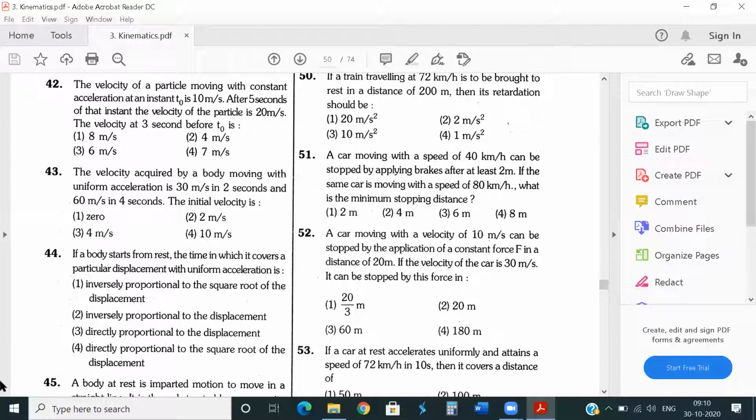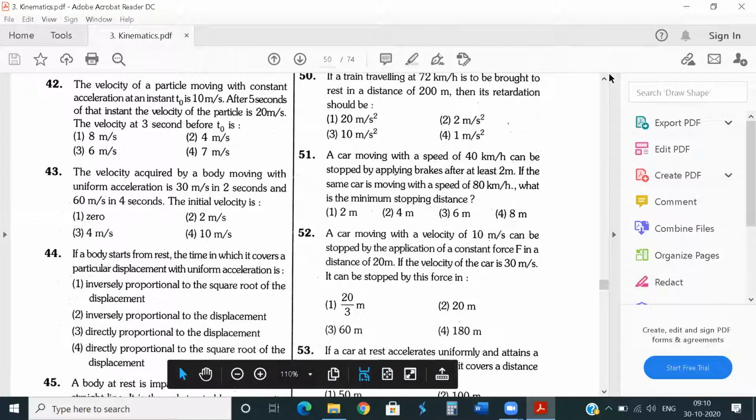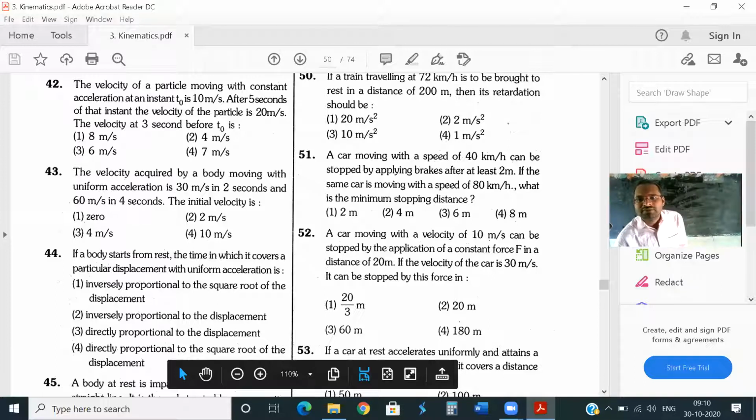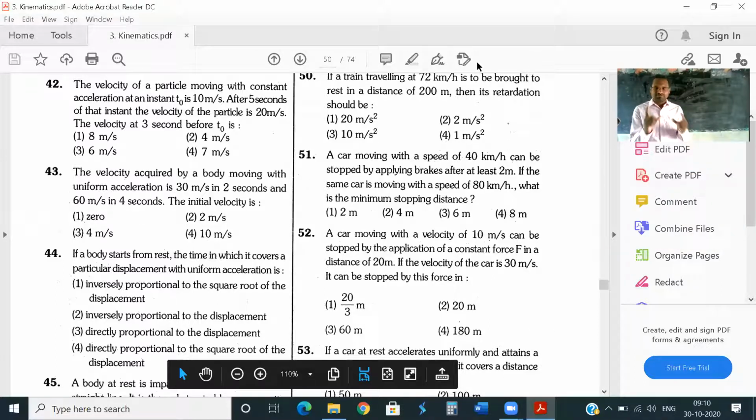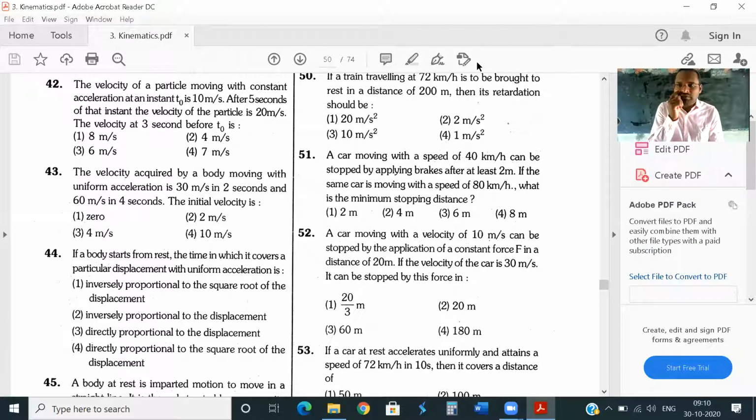Let me take question number 42. Can you see this board, students? You are able to see the board, no? If you want to see the board, double tap where the board is. Otherwise, after reading the question, I'll minimize this and I'll maximize that point.